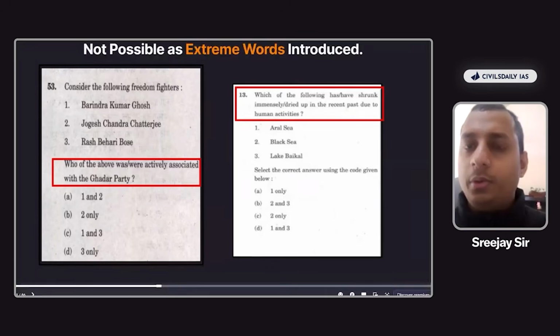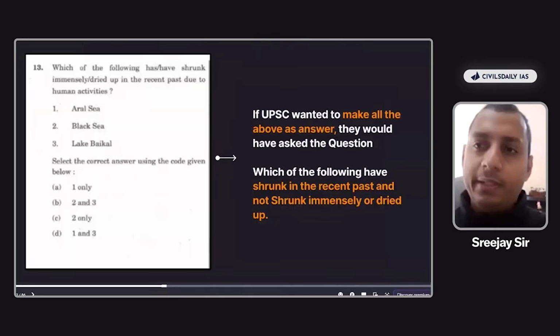So not possible. We cannot use logic. Right. So if UPSC wanted to make all the above the answer, how would UPSC have provided the question? You can think about the same. How would we solve this here? Which of the following above have shrunk in the recent past due to human activities?